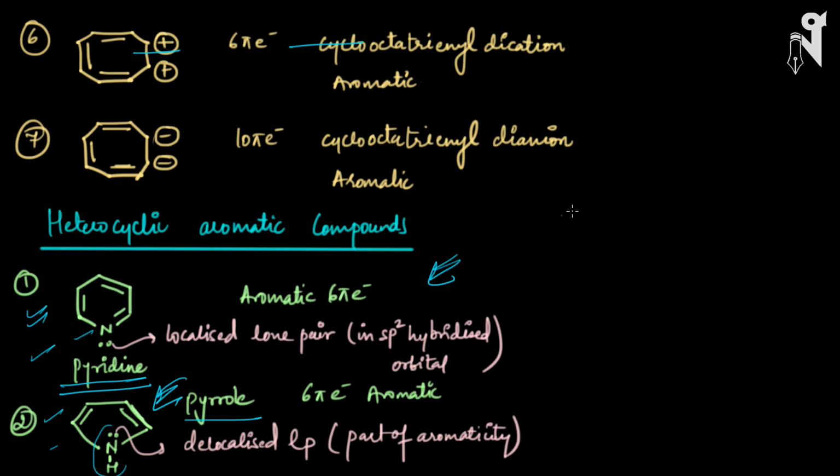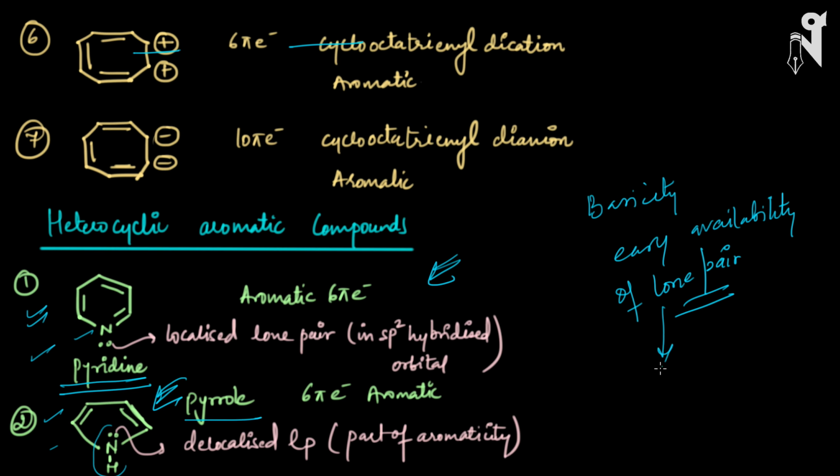What basically decides the basicity of a molecule? Basicity means easy availability of lone pair. Why does the lone pair decide the basicity? Because the lone pair is the one which will be able to attract the H plus ion. So the more easily available your lone pair is to make the bond with H plus, the more basic your molecule is going to be. When I say the lone pair in pyridine is localized, that means that lone pair is attached to the nitrogen always and will be available whenever it is required to make a bond with H plus.